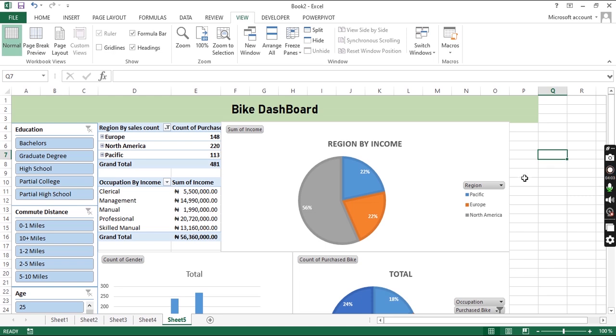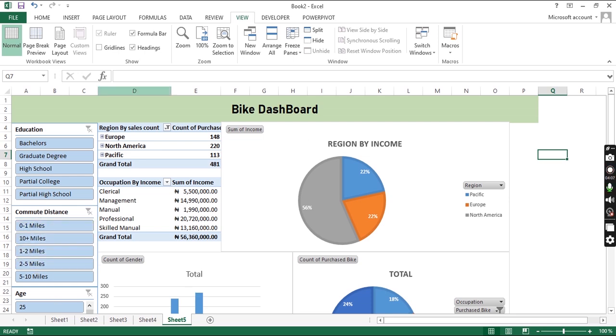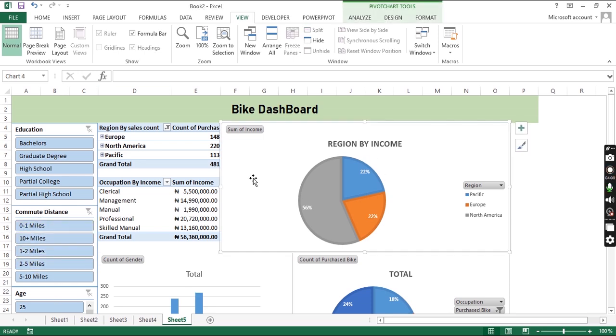Now that we did this for education with the pivot tables, are we going to do the same for commute distance? I've already done that. You only click on one. This is a filter. I'm saying show me for miles that are within 1 to 2, based on what we have in our record. I don't need to right click again.